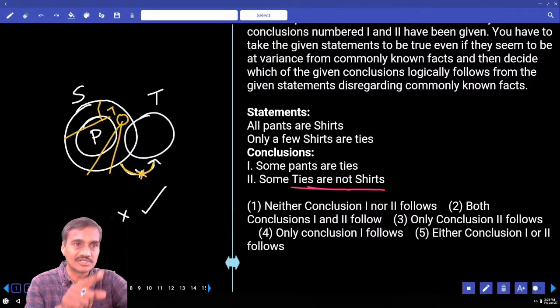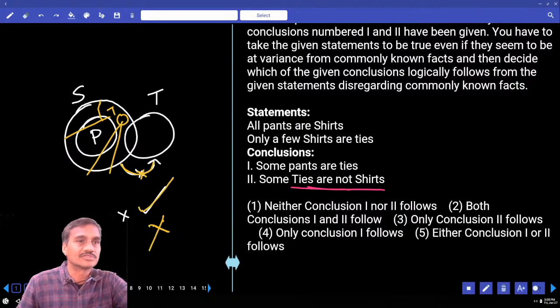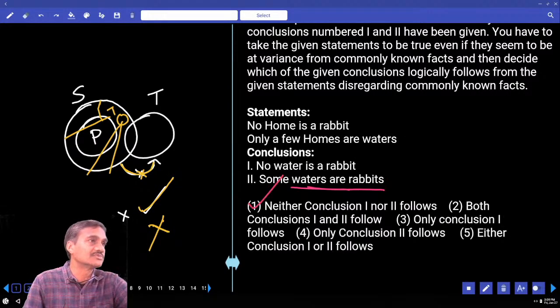Only some shirts are ties but not all. And alternate diagram true or not true? Alternate diagram true. Previous negative conclusion will be false. And so what is your answer here? Neither one, nor two. Choice 1, question number 2.